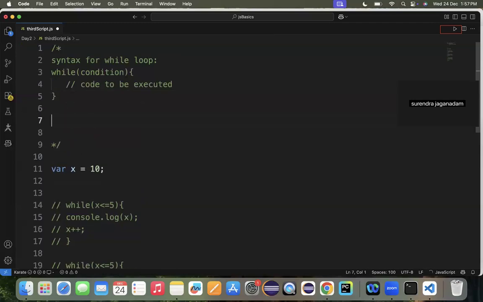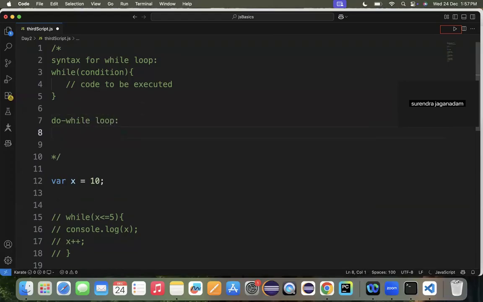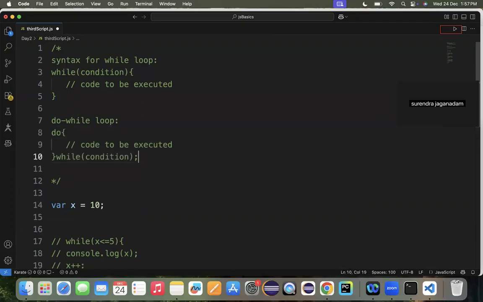Perfect. The next one that we need to know here is the do while loop. The syntax for this do while is completely different. The do will execute the logic, and at the end it will check the condition. So, how exactly can we distinguish between a while loop and a do while loop? Consider this example.